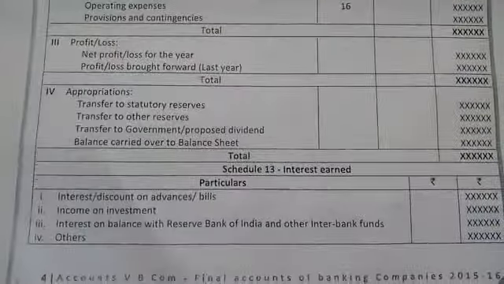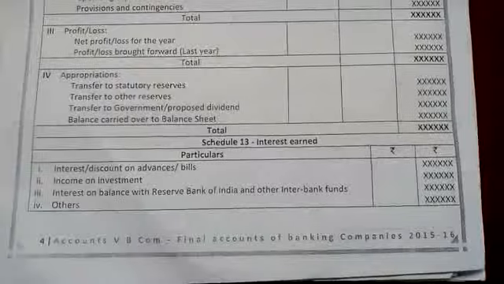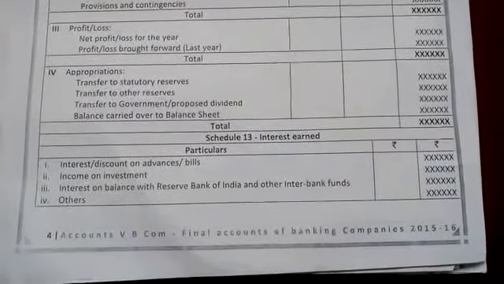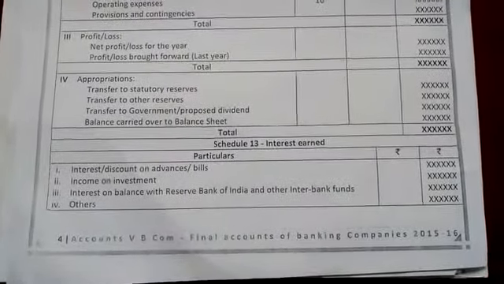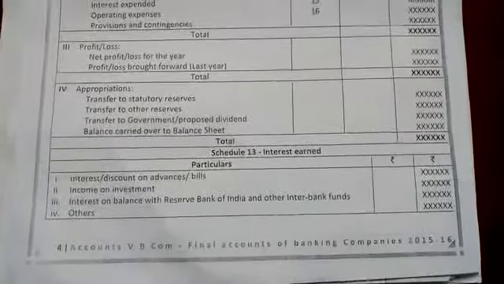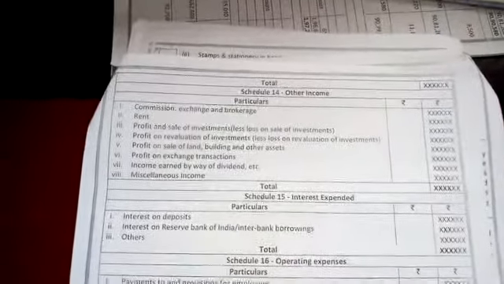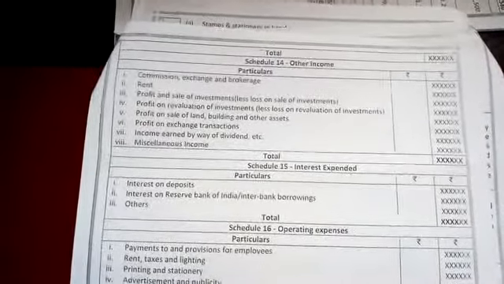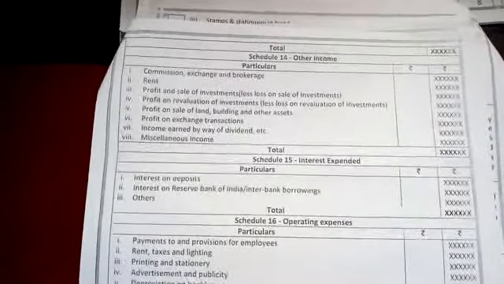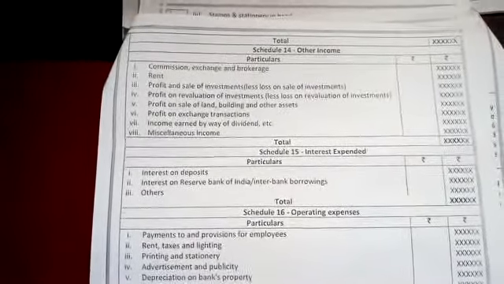So in that, schedule number 13, interest earned, interest, discount on advances or bills, income on investment, interest on balance with Reserve Bank of India and other interbank funds, and others. Next, other incomes, commission, exchange, brokerage, rent, profit on sale of investment, profit on revaluation of investment, profit on sale of land, buildings and other assets, profit on exchange transactions, income earned by way of dividend and miscellaneous income.